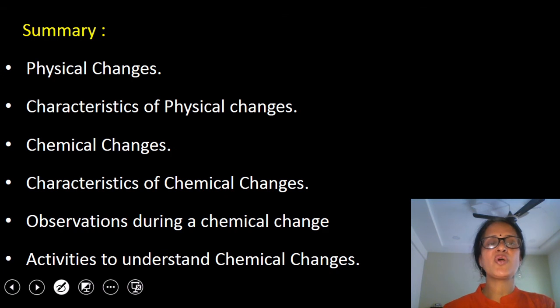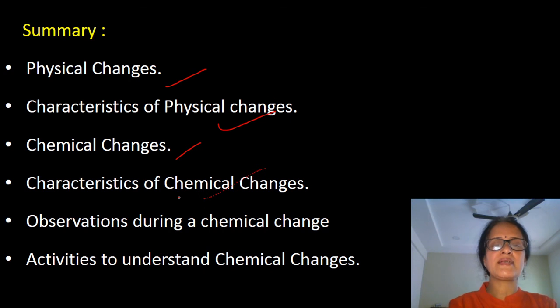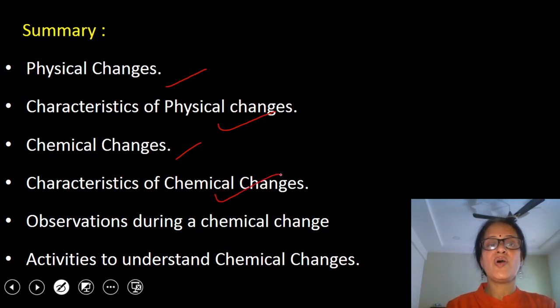Now we will see what we have discussed today. We have learned physical changes and characteristics of physical changes. After that we have learned chemical changes and characteristics of chemical changes. After that, we have learned observations during a chemical change with the help of 3 activities. I hope all these points are clear to you.